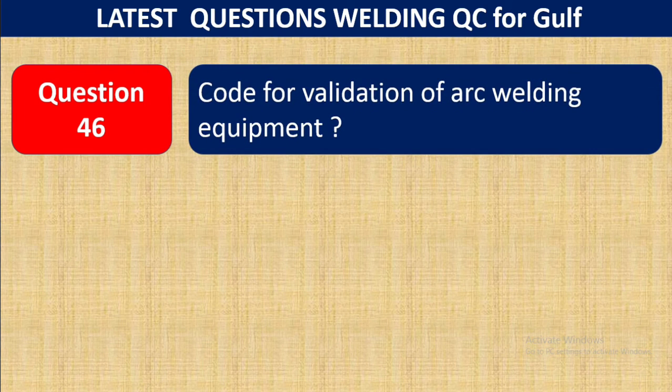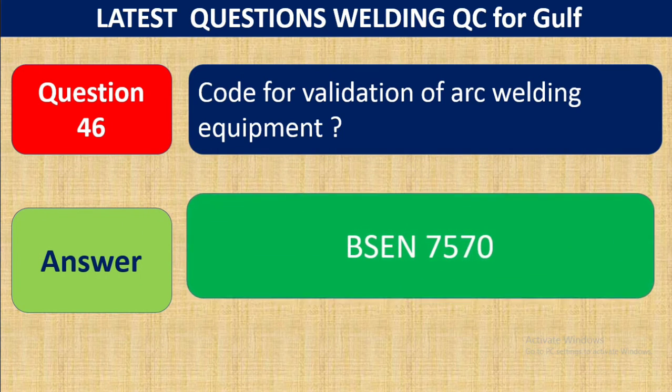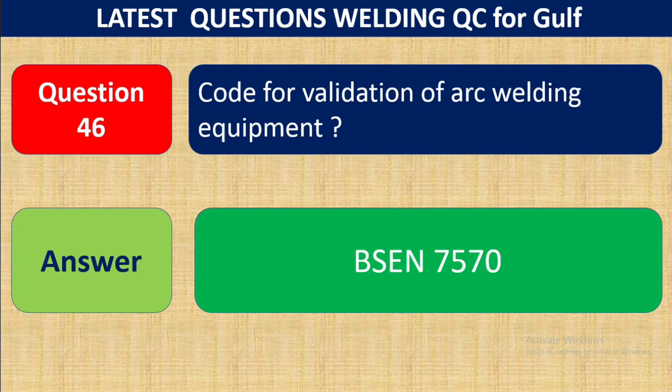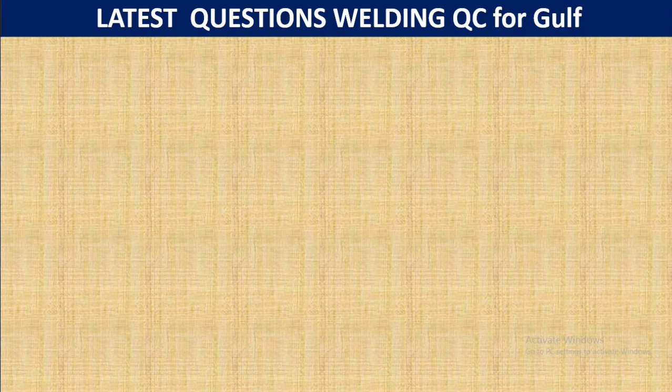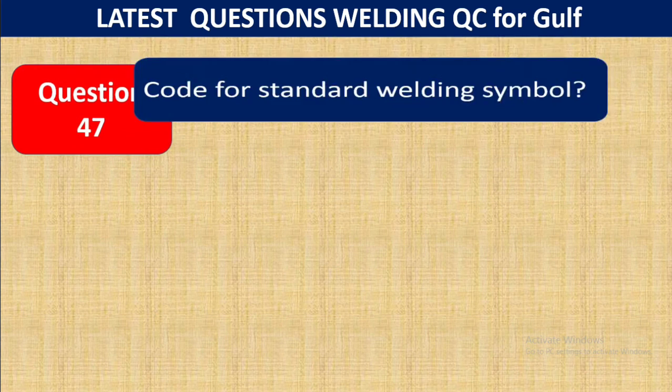Question number 46. Code for validation of arc welding equipment. Which code is for validation of arc welding equipment? BS EN 50504. This is the code for validation of arc welding equipment. It means for arc welding equipment you need to check the validation, the calibration, and all these requirements, so you can check BS EN 50504.